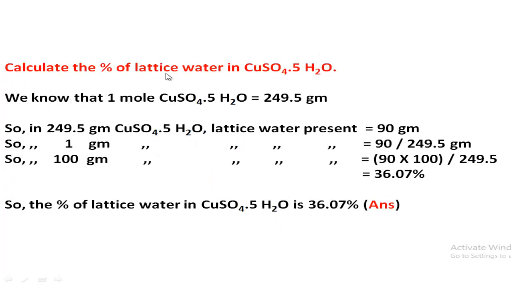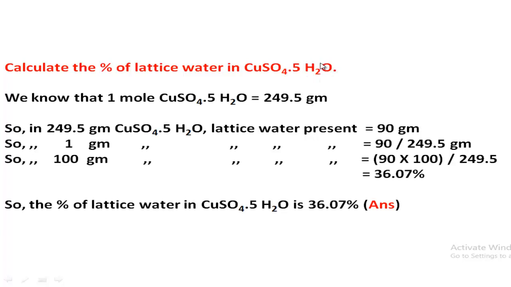Now another type of math: calculate the percentage of lattice water in copper sulfate with 5 molecules of water. What is lattice water? You know that generally ionic compounds in solid state form a crystal lattice, and in the formation of the lattice there is some amount of water, some molecules of water present.